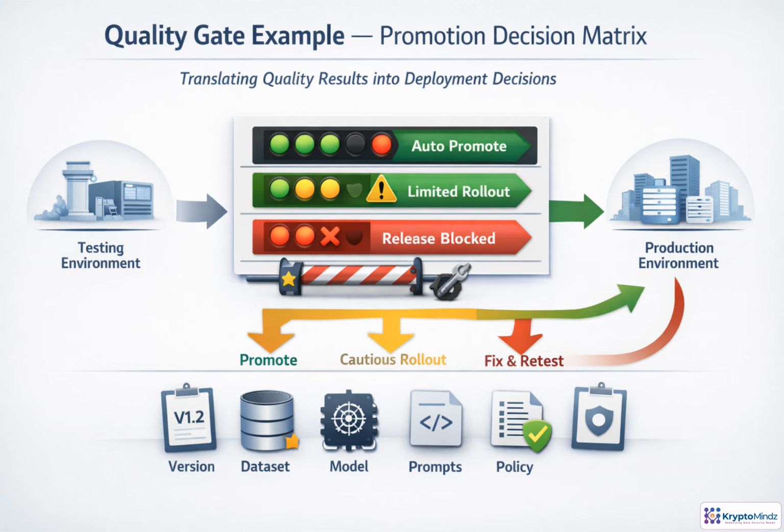A promotion matrix turns evaluation results into a release decision. If critical checks pass, the model or change can move forward automatically. If results are mostly healthy but show small regressions, a limited rollout or canary may be safer than full production. If safety, quality, or latency crosses a hard threshold, the release stops. The key is traceability. Record the AVIL, dataset, model, prompt, and policy versions so the decision can be explained later.